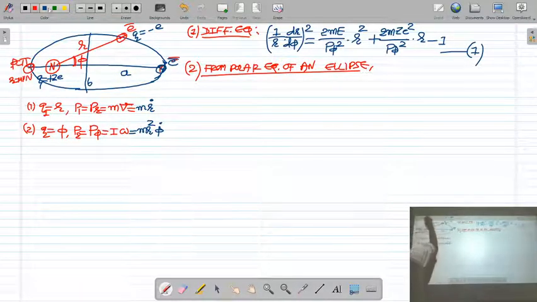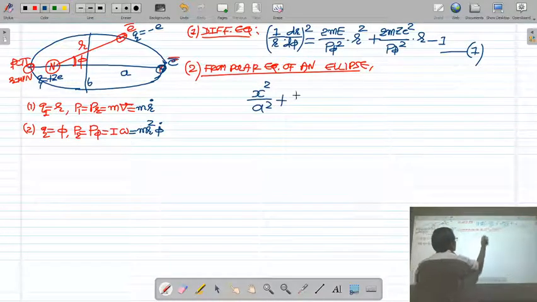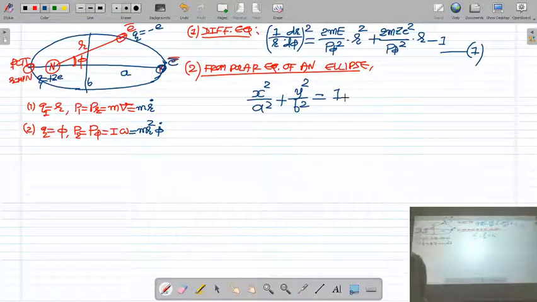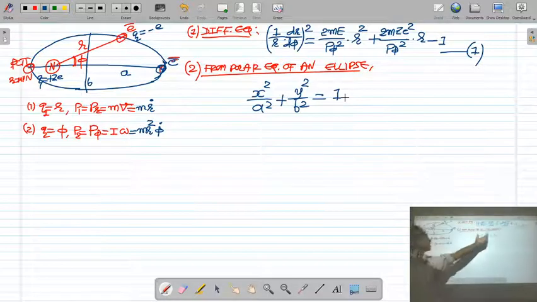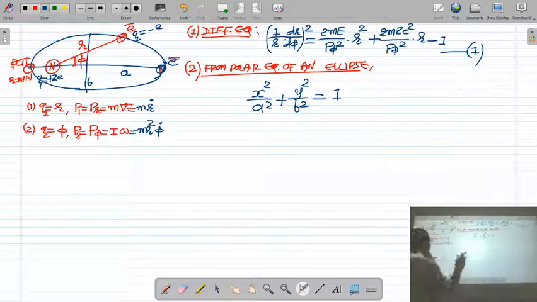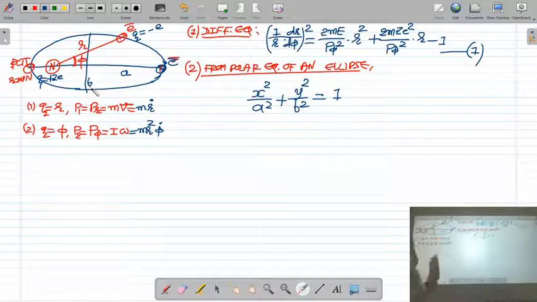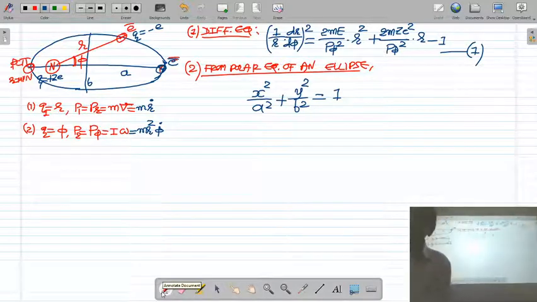What is the equation of ellipse in Cartesian coordinate? The equation of ellipse in Cartesian coordinate is x square upon a square plus y square upon b square is equal to 1, where a is the semi-major axis and b is the semi-minor axis of the ellipse. But this is the equation of ellipse in Cartesian coordinate.